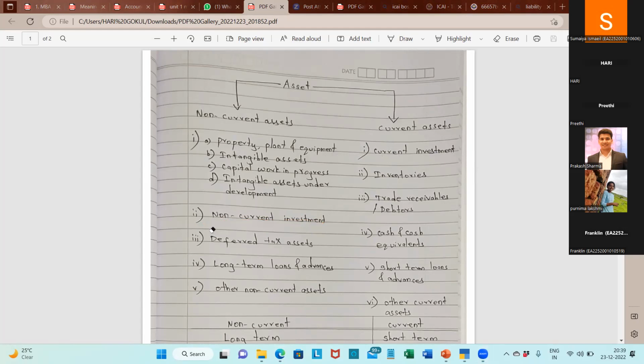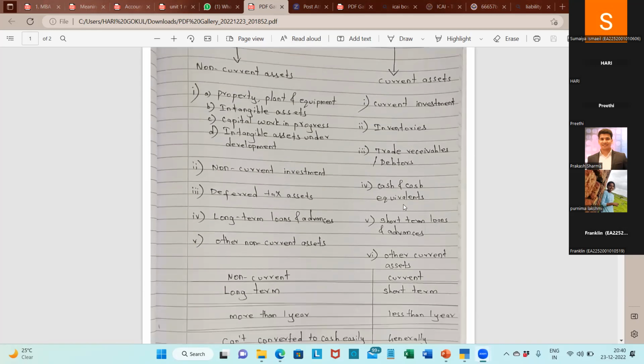Okay, deferred tax asset, which won't be necessary right now. Just keep in mind that deferred tax assets come under non-current assets. It will exist only from the company's point of view. Just remember it. It's a different topic and it's a little bit complicated. Right now, it will be too much for you, so I'm not explaining the deferred tax asset.